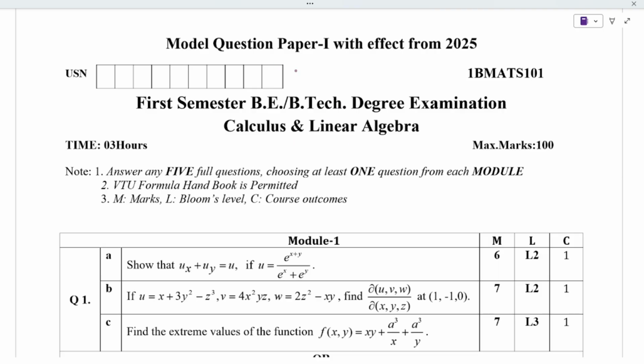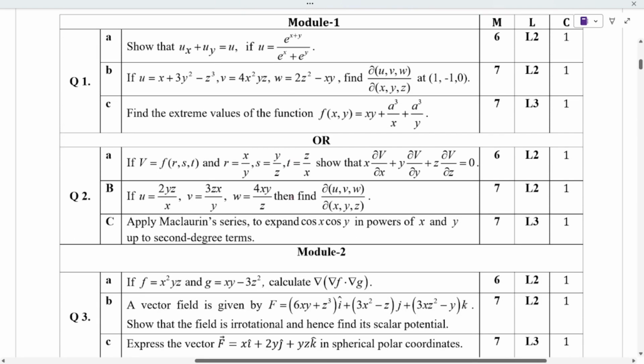Today, let's see what the model question paper of the newly adopted 2025 scheme looks like. First, let's discuss mathematics, that is calculus and linear algebra. First module: these are very important concepts for exam preparation or internals, and for understanding what type of questions may be asked in the external exam. Maybe I'll cover almost all the subjects that come under the first semester.